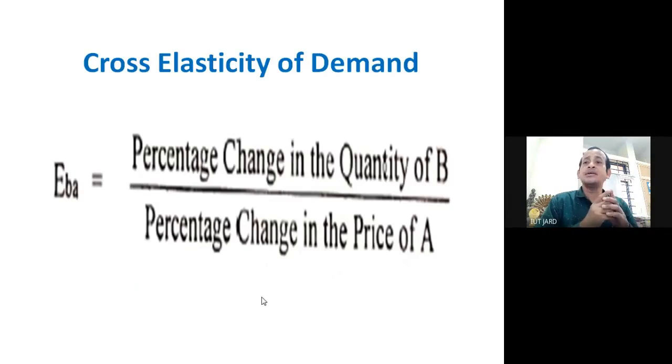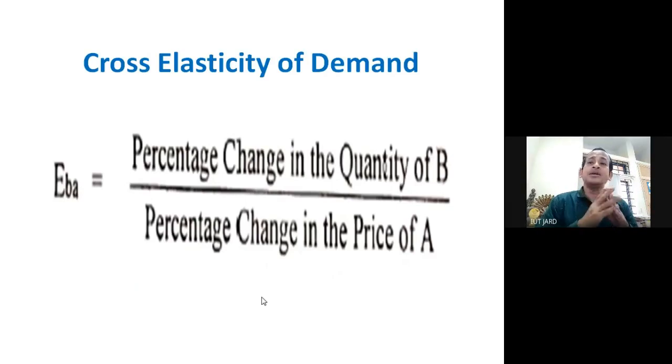What I said, I am repeating again. Cross elasticity of demand is the relationship between the percentage change in the quantity demanded of one good, say for example good B, to the percentage change in the price of good A. Good A means a related good.